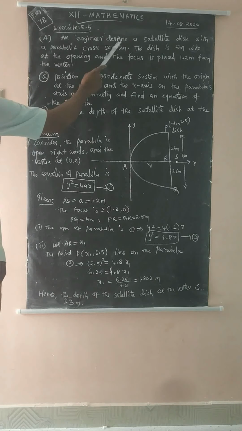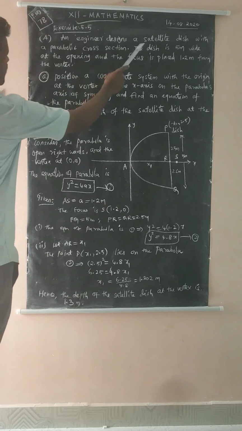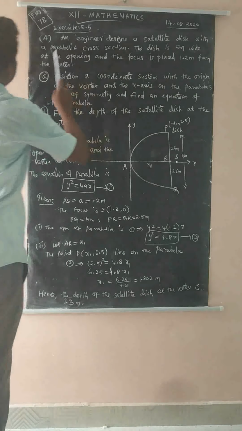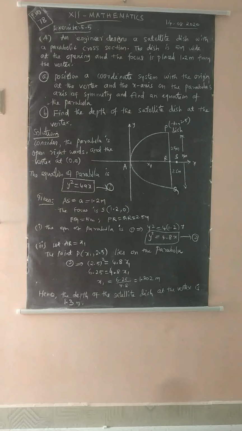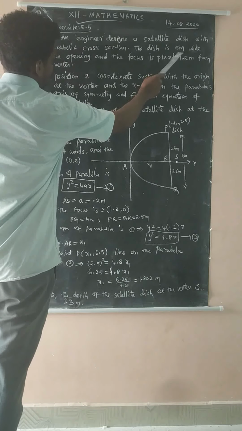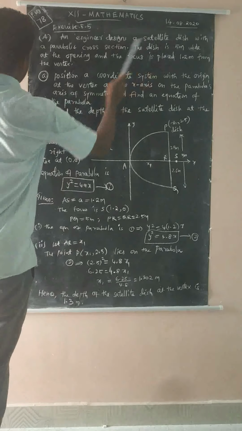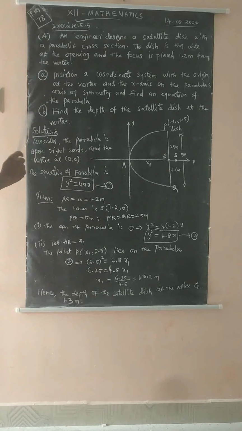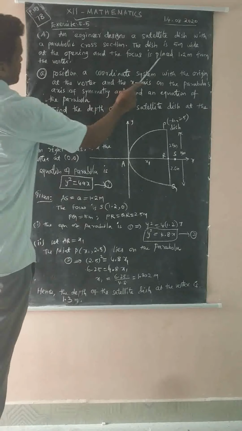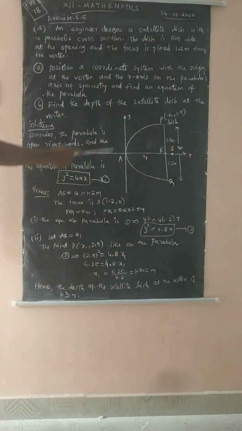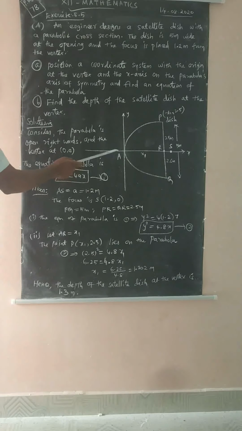An engineer designs a satellite dish with a parabolic cross section. The dish is 5 meters wide at the opening, and the focus is placed 1.2 meters from the vertex. Okay, that is the satellite dish we consider.